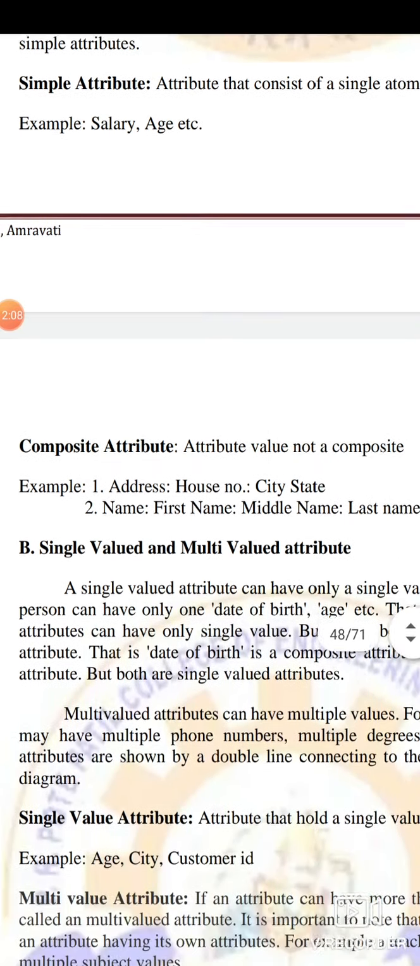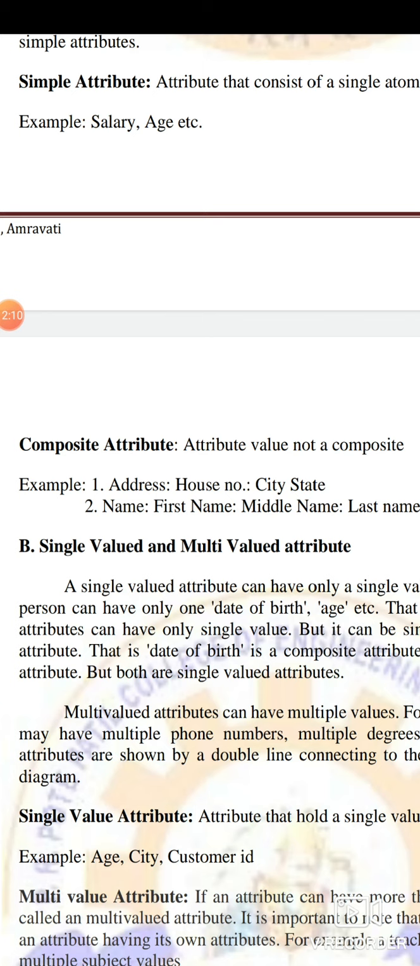Now the composite attribute. Address can be composed of more than one thing, and so can your name. For example, your name comprises your first name, middle name, and last name. So it comprises more than one value. That is called a composite attribute.